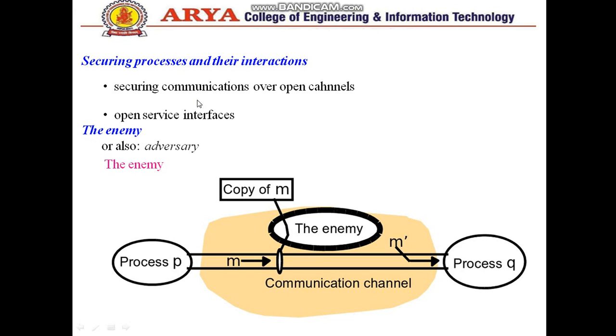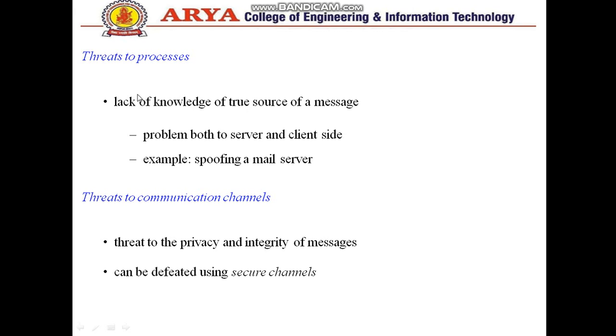Securing processes and their interaction, securing communication over open channels, open service interfaces. The enemy is also called the adversary. So in this we can see the process P is sending a message. The enemy will have a copy of the message and it will change the message to the process. So in this way the enemy can change the message or put an attack on the communication channel.